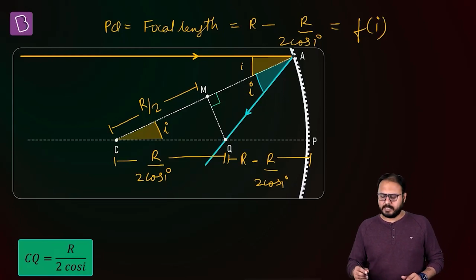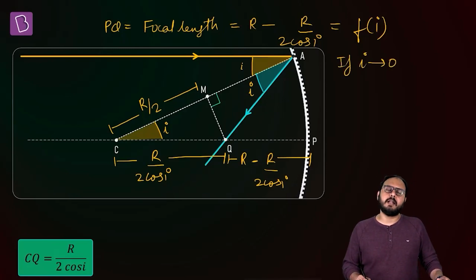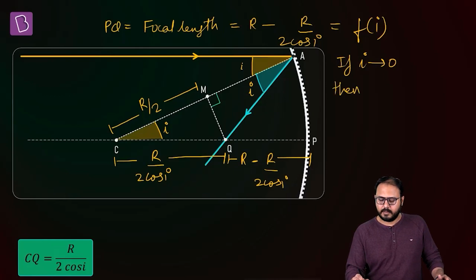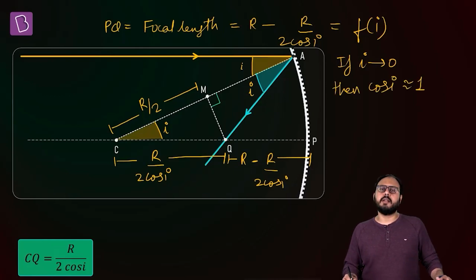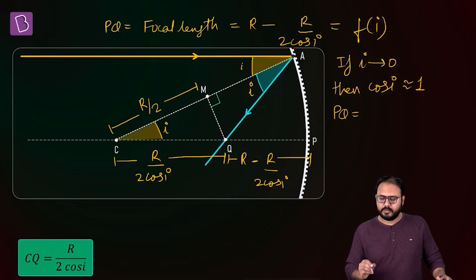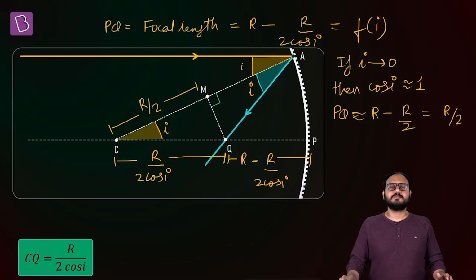How is it an approximated concept? Because if the angle of incidence is very small and tending to 0, matlab around less than 8 degrees, then cos I is approximately equal to 1 all the time. And in that case, PQ, the focal distance, will be approximately equal to R minus R by 2, which is equal to R by 2.